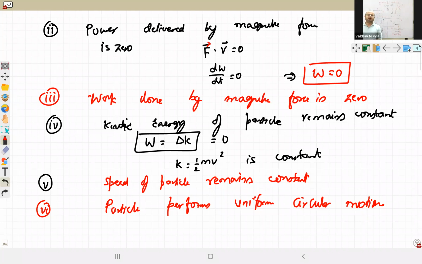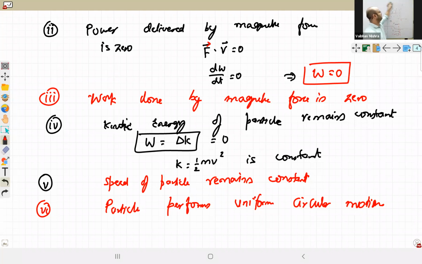Clear? Direction of force is either V cross B. We have one method: use your right hand, first vector to second vector. Or use the three fingers of the left hand: start always with magnetic field, then curl your middle finger towards the velocity of positive charge, and then the magnetic force direction will be given by the thumb.